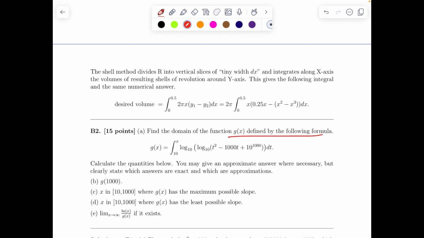Find the domain of the function g of x defined by the following formula. It means for what x this is defined. Now you can clearly see we have log base 10, and t square minus 1000 t plus this. Now if I see the expression t square minus 1000 t, it's an upward parabola and its derivative will give 2t equals 1000, so t equals 500. So at t equals 500, I'll have a minimum.